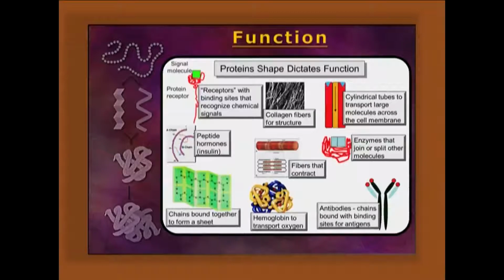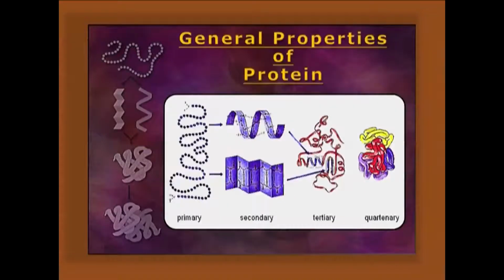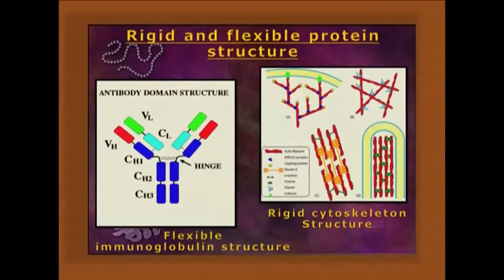We can find the presence of protein as a cell membrane component. General properties of the protein include the fact that it has different types of R groups along with the peptide backbone, because R groups are contained in all the amino acids. They may be rigid like the cytoskeleton or flexible like immunoglobulins.